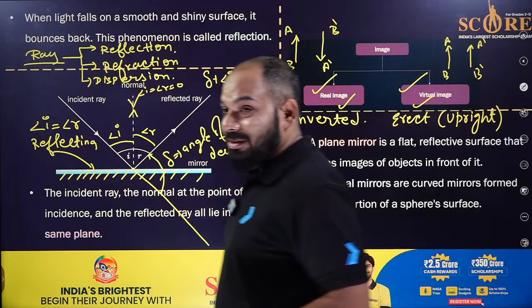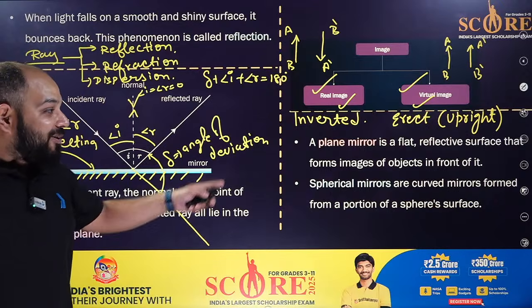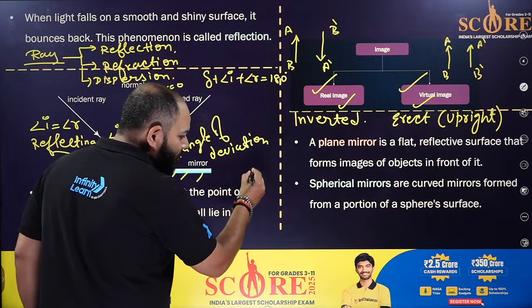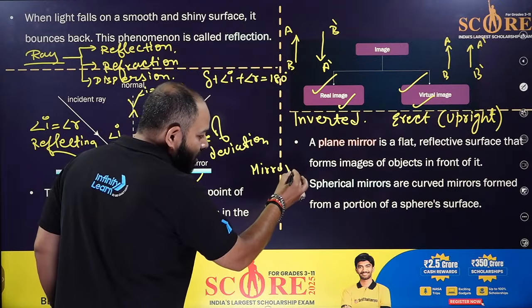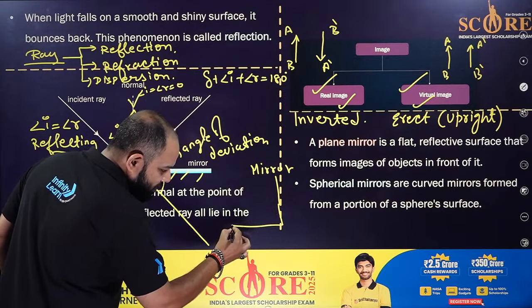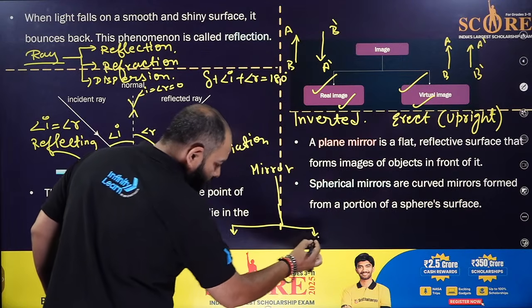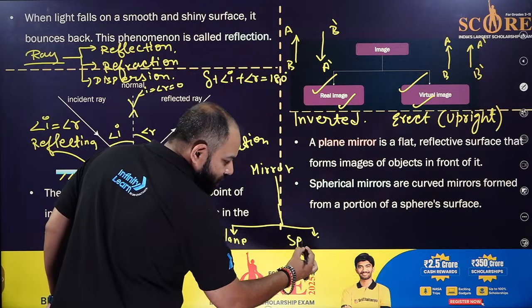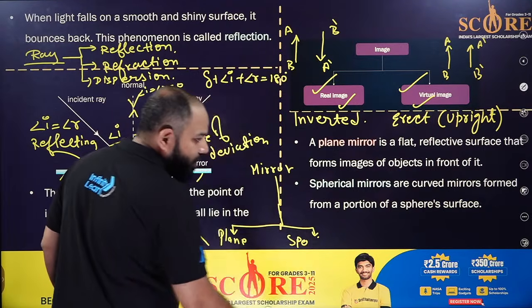Then what else is there, sir? More are there. Now, this is the plane mirror and mirror. So now if we talk about the mirror, it is classified into two parts. One is called the plane mirror and one is called the spherical mirror.